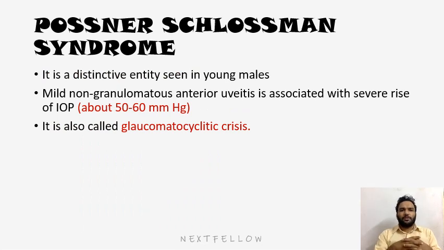There is also Posner-Schlossman syndrome, seen in young males. A mild non-granulomatous anterior uveitis is associated with a severe rise in IOP. So the uveitis will be less, but the IOP will be drastically elevated. It's otherwise called glaucomatocyclitic crisis. I'll talk about this in glaucoma 2.